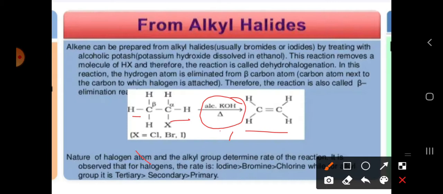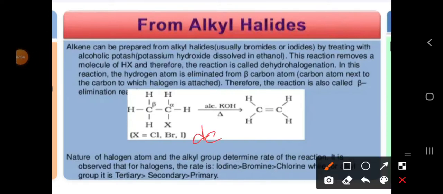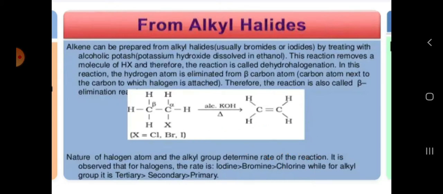Listen carefully: wherever we use alcoholic KOH, it undergoes dehydrohalogenation. Dehydrohalogenation means removal of HBr, HCl, HI.